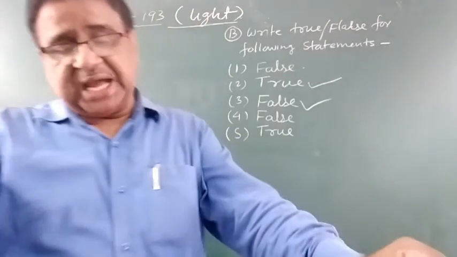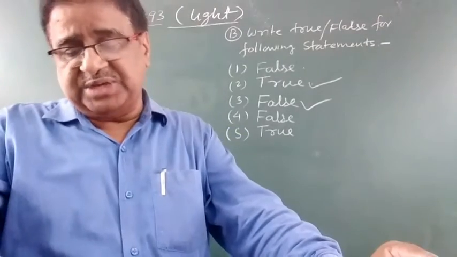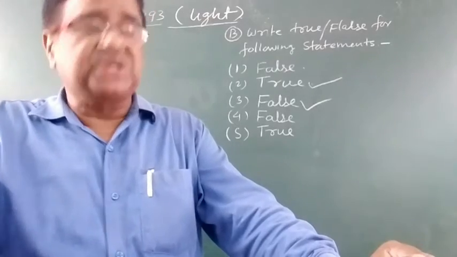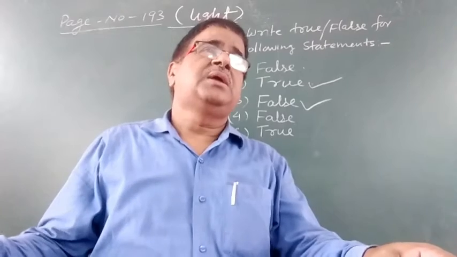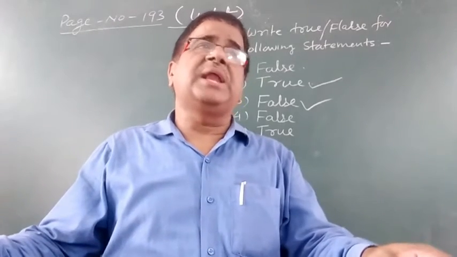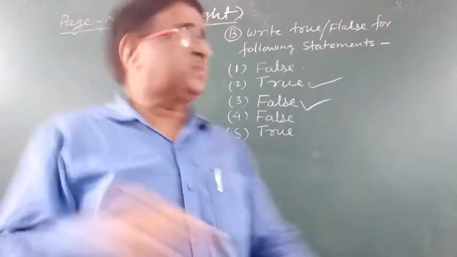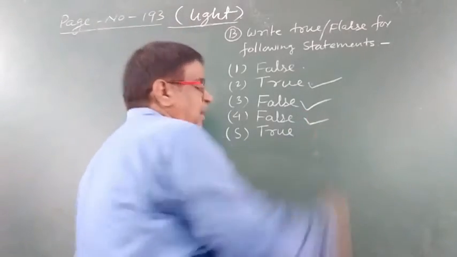Question number 4. We can use either a concave mirror or a convex mirror as the reflector in torches. No. In torches, only a concave mirror or parabolic concave mirror is used. So this statement is again false.